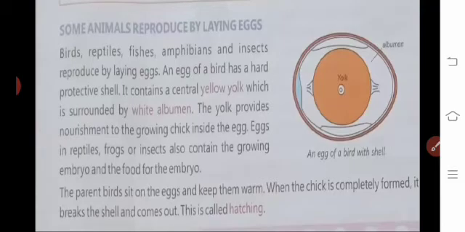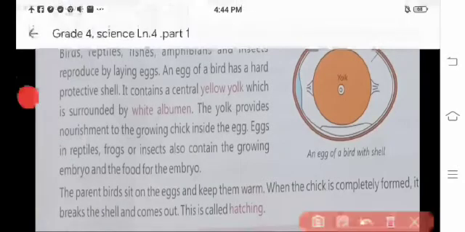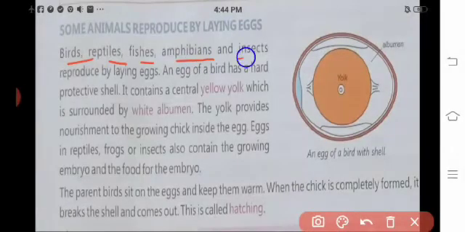Okay, children. Do you like eggs? Yes, everybody likes eggs because they are good for our health. Isn't it? Eggs are a very good source of inexpensive, high quality protein. Okay. We can see some animals reproduce by laying eggs. Birds, reptiles, fishes, amphibians and insects reproduce by laying eggs.